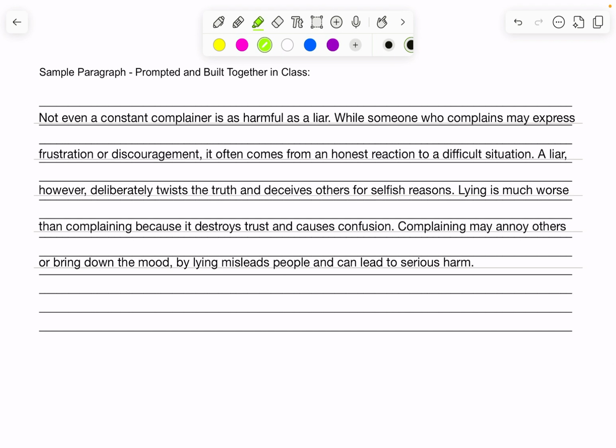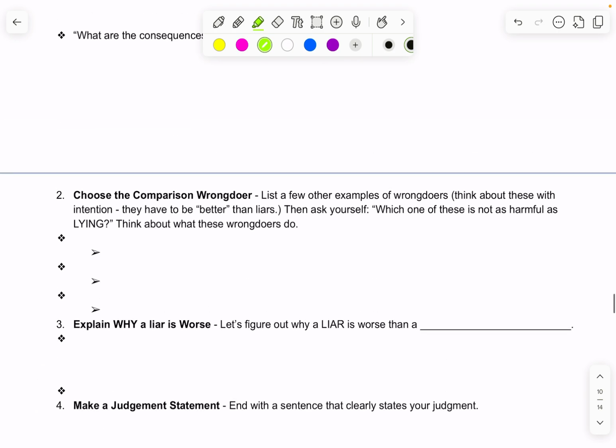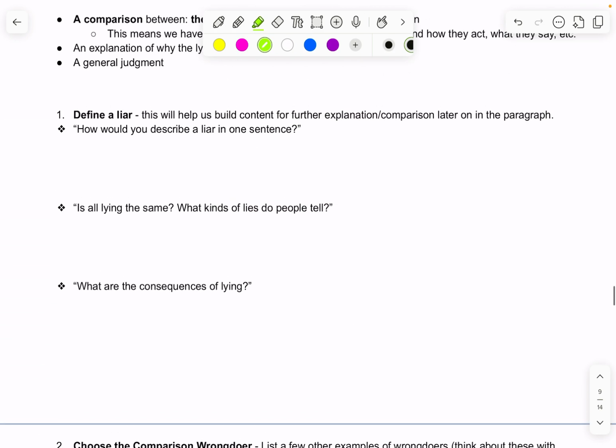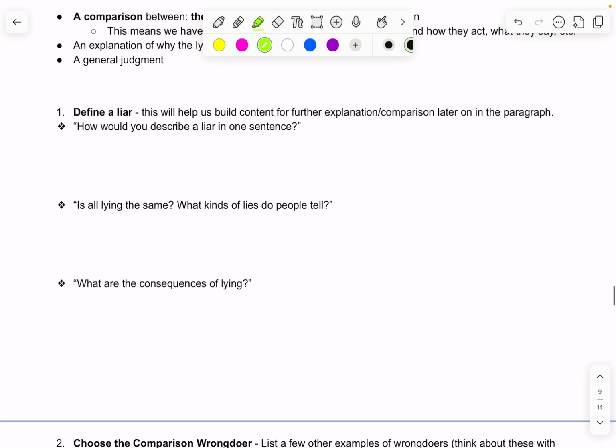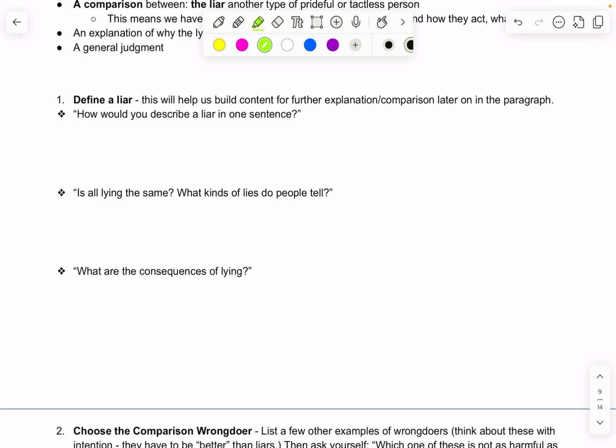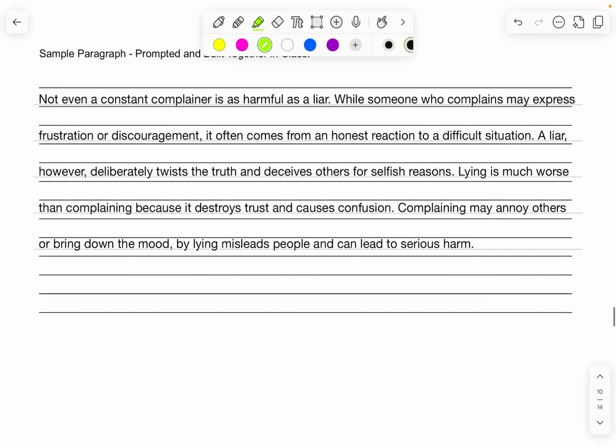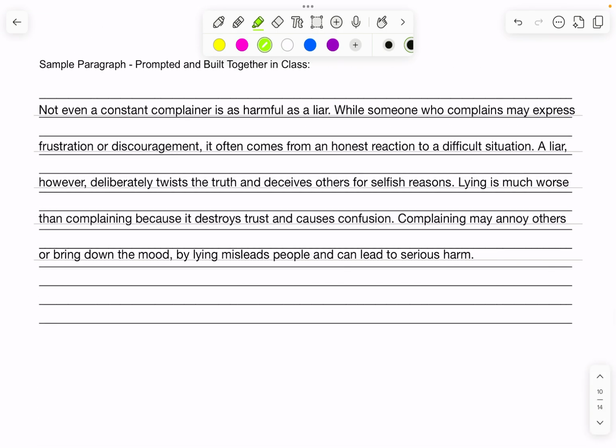A liar, however, deliberately twists the truth and deceives others for selfish reasons. This sentence I got directly from our definition of lying. Remember this one here, define a liar, and then describing a liar in one sentence. That took us a little while to get to the definition of twisting the truth for selfish reasons.